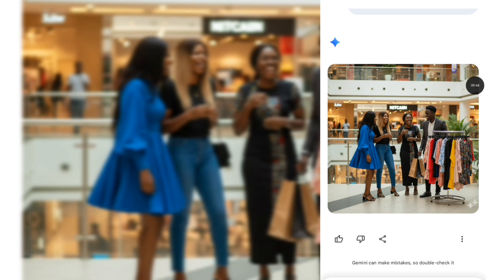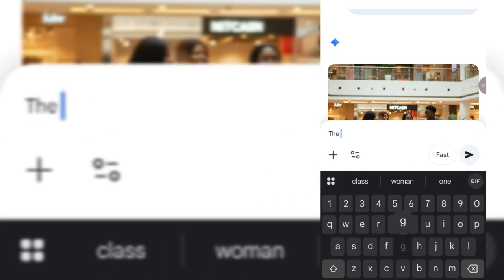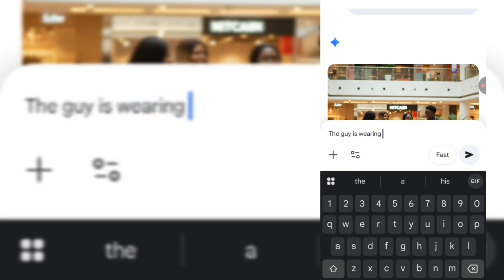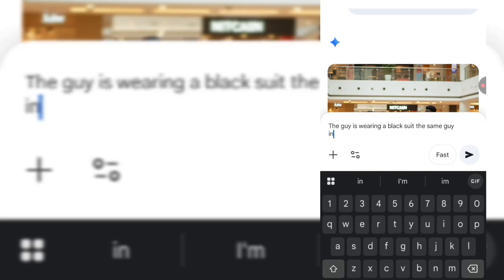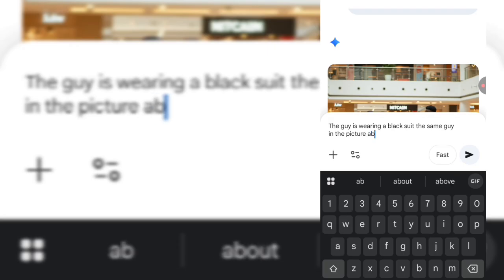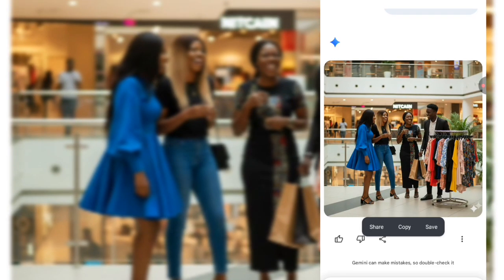Now as you can see, it has given us a picture, but this is not what the guy was wearing. So I'm just going to say the guy is wearing a black suit. The same guy above, the same guy in the picture above. So I'm just going to let it create it for me. So now you can see it has changed the guy's suit to a black suit. So I'm just going to save this, then I'm going to continue with it.